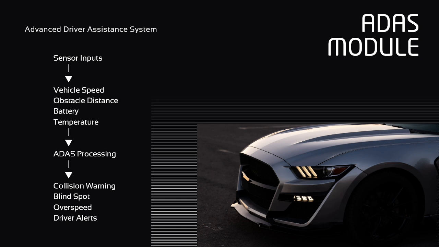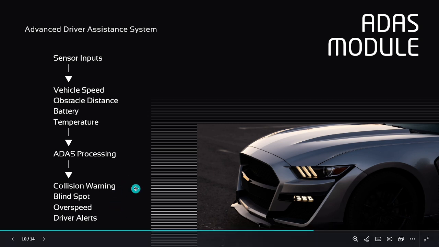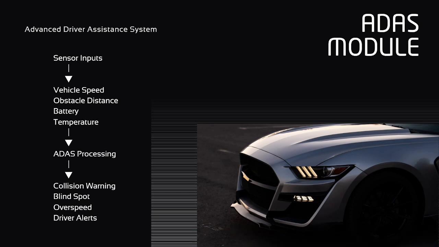Rather than simply displaying values, the ADAS module interprets the information and generates meaningful safety alerts. In this, we obtain collision warning, blind spot, overspeed, and driver alerts. Collision warning. The first ADAS feature is forward collision warning. The front ultrasonic sensor measures the distance between the vehicle and the object ahead. A warning message appears on the dashboard and the corresponding LED turns on. This helps the driver react before a collision occurs.